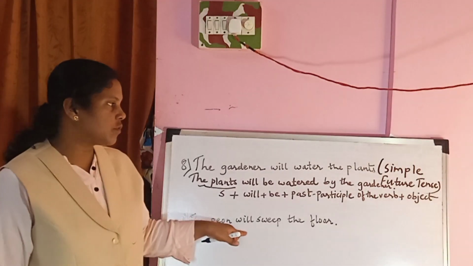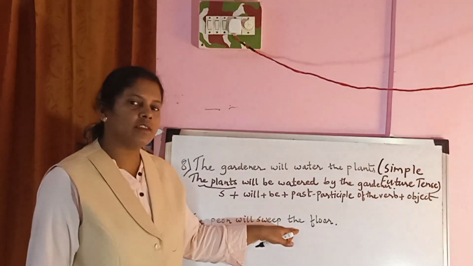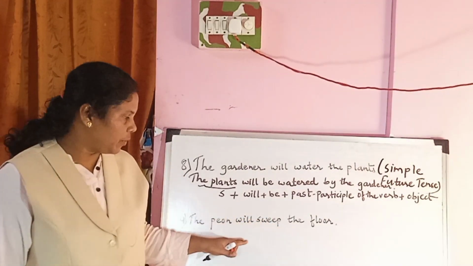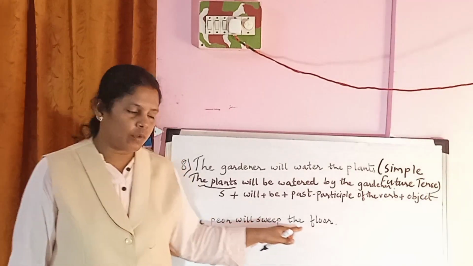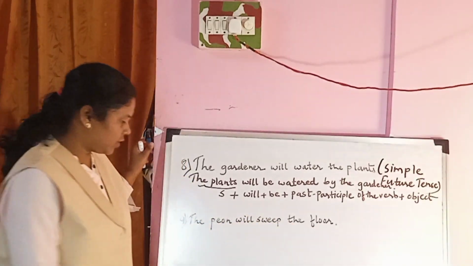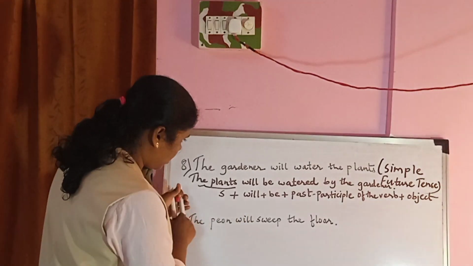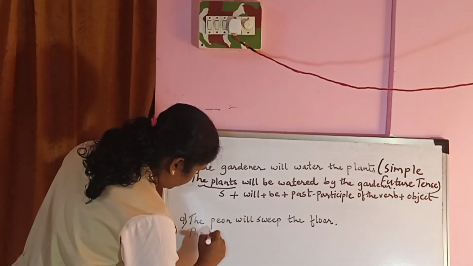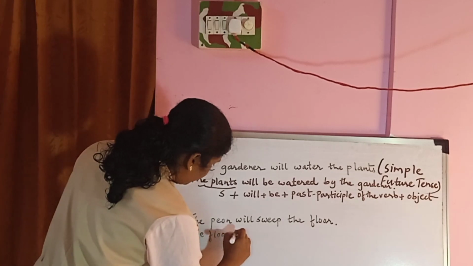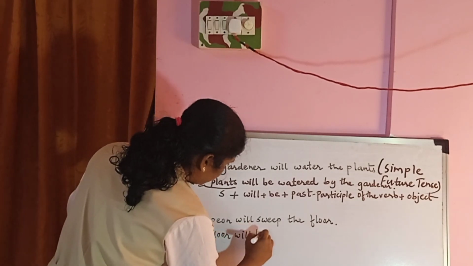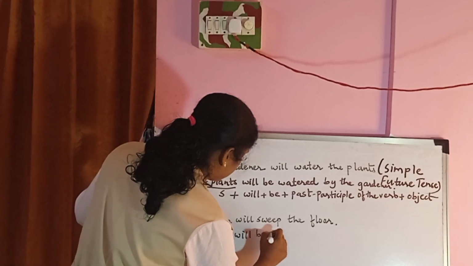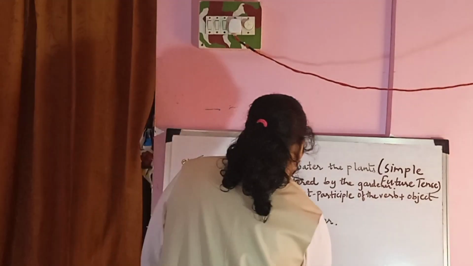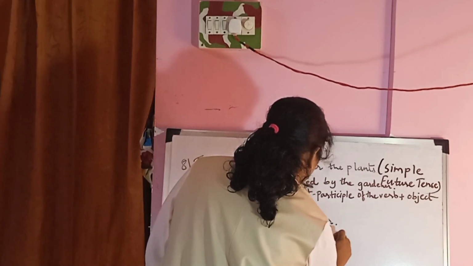See the sentence. The peon will sweep the floor. This sentence is also in the simple future tense. Let us change it to passive voice. The floor will be swept by the peon.